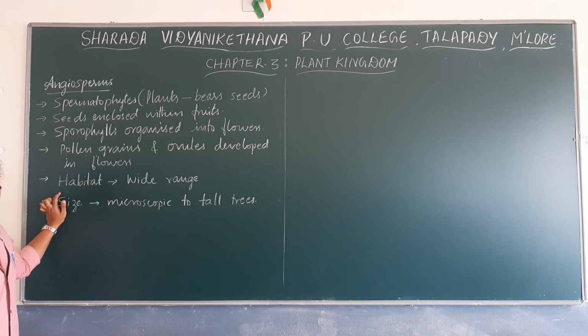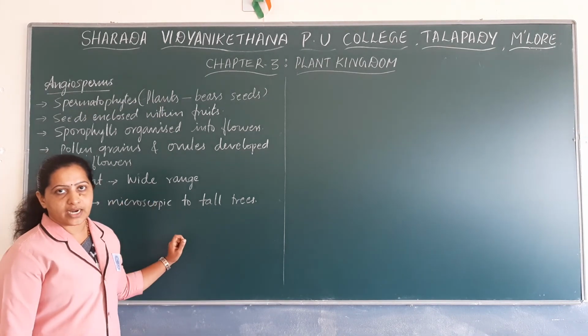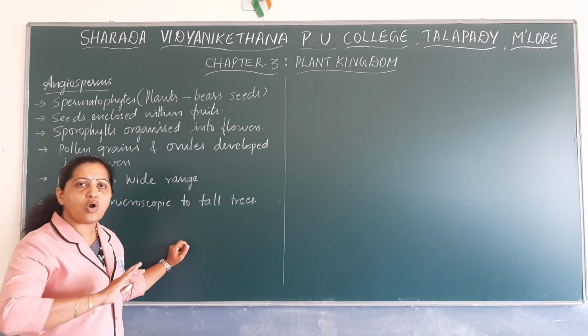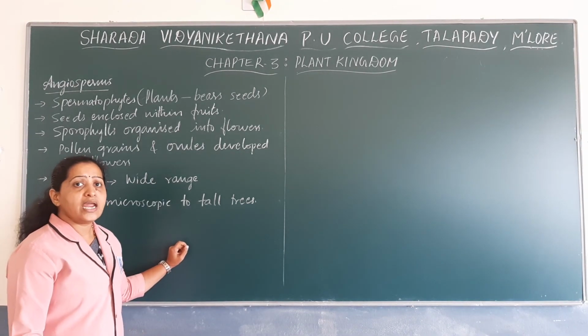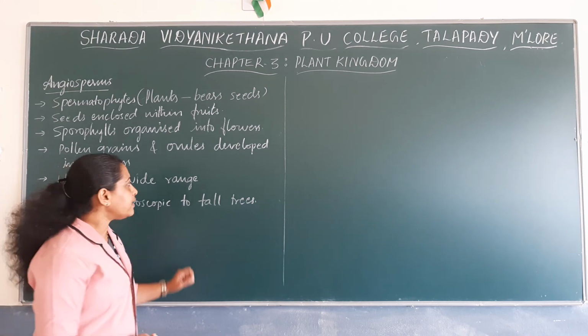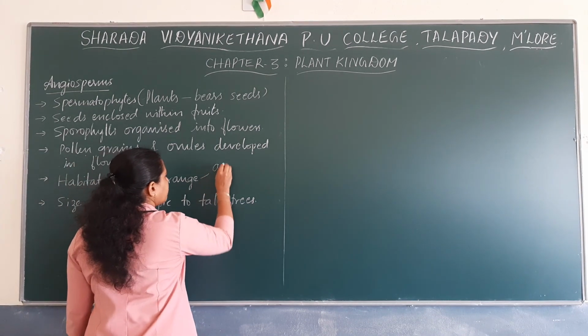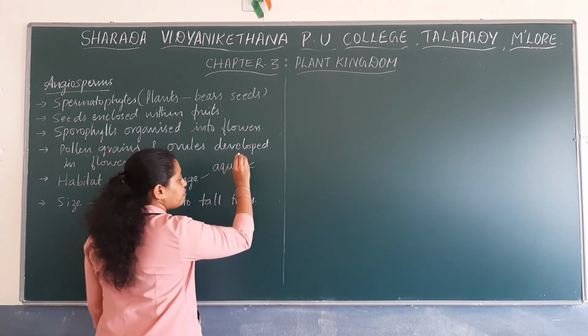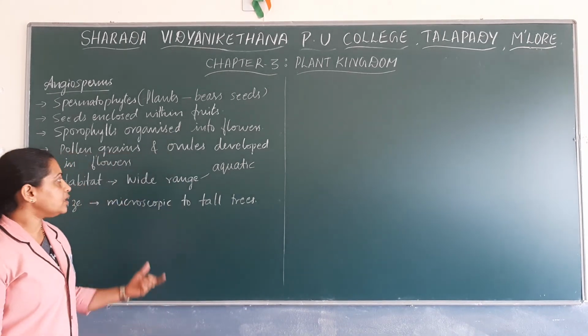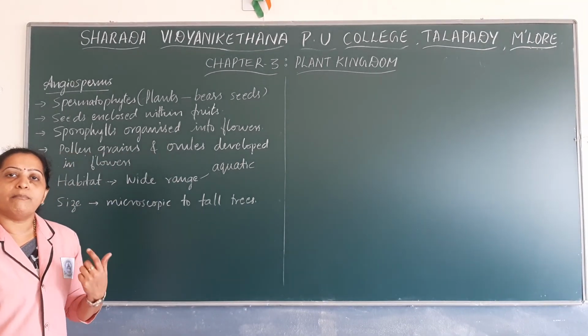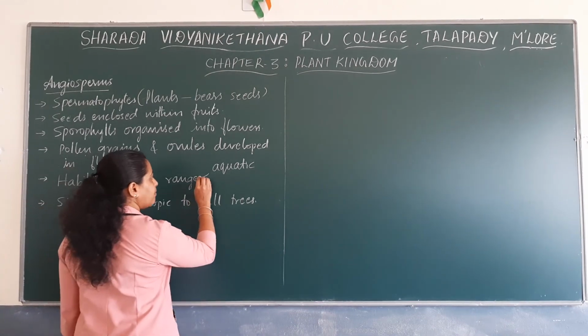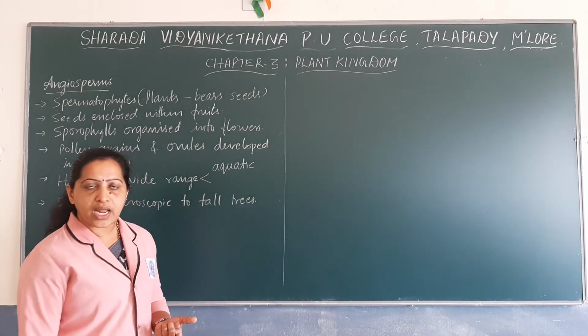Coming to the habitat of angiosperms. Angiosperms have a wide range of habitats. They are found in almost all the geographical areas. They are found in aquatic habitats, it may be fresh water or marine water. They are found in mesic habitat or moderate habitat. They are found in terrestrial habitat.